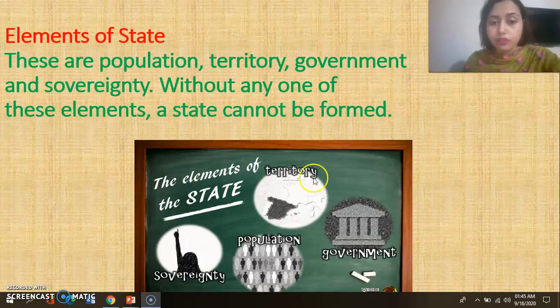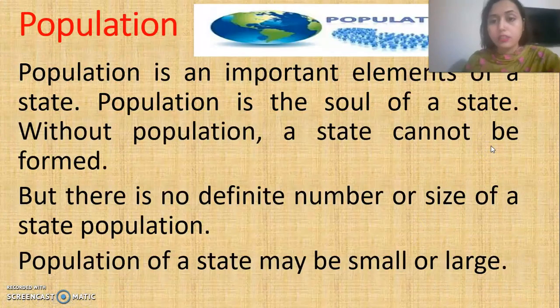Now let's go further. Now see, the pictures are here: territory, government, population, sovereignty. Now we are going to know about these things in detail. Now see, population is an important element of a state. Population means the people who are living in one country. They are the population of that country. So population is the soul of a state. This is the center. This is everything. Without this, you cannot do anything. The main part, the main portion.